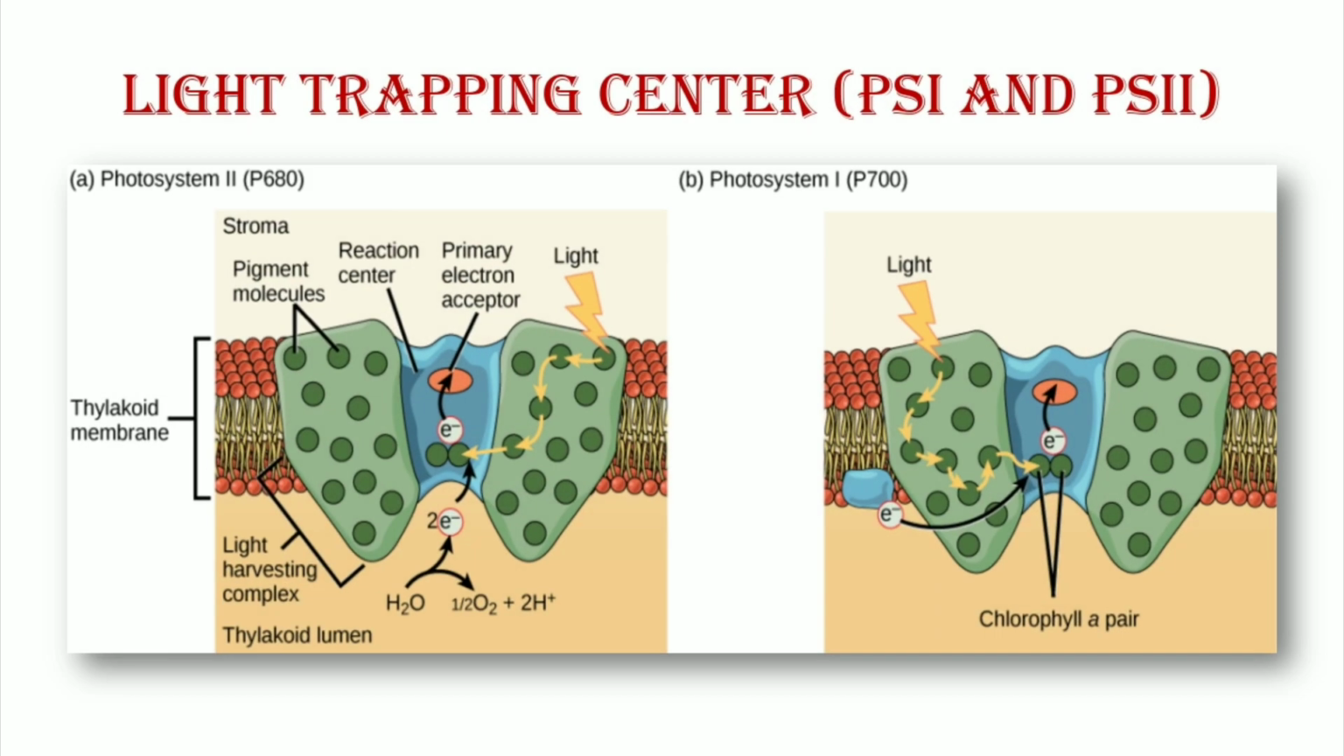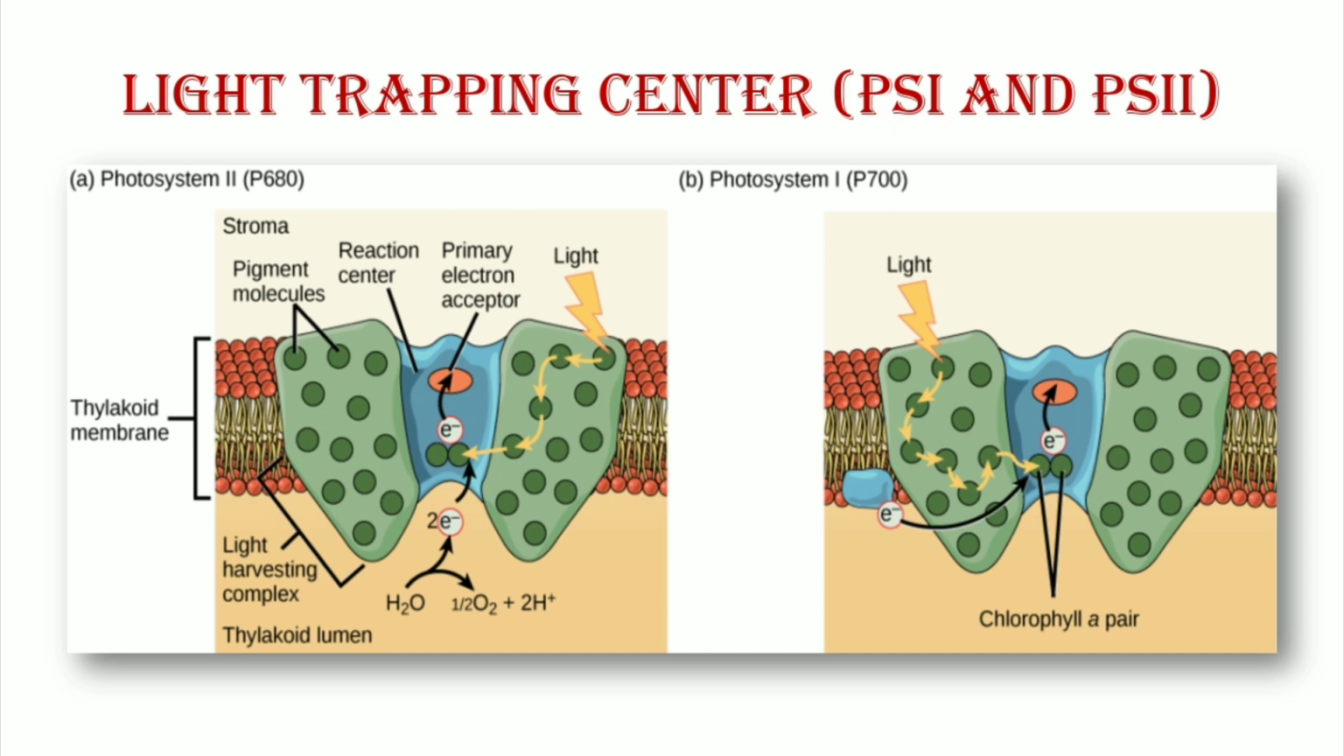Light trapping centers, that is, photosystem first and photosystem second. The discovery of the red drop effect and Emerson's enhancement effect led to a new concept about the role played by chlorophyll a and accessory pigments in photosynthesis: that photosynthesis involves two distinct photochemical processes. These processes are associated with two groups of photosynthetic pigments called pigment system 1 or photosystem 1 and pigment system 2 or photosystem 2.